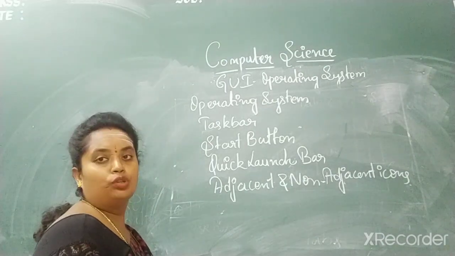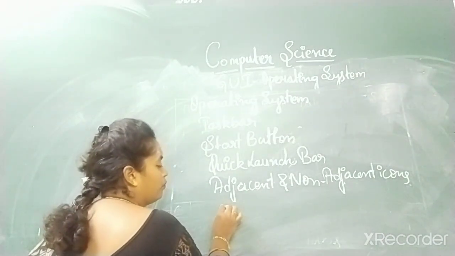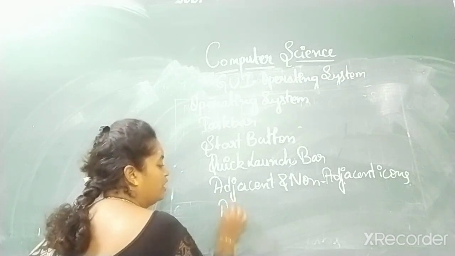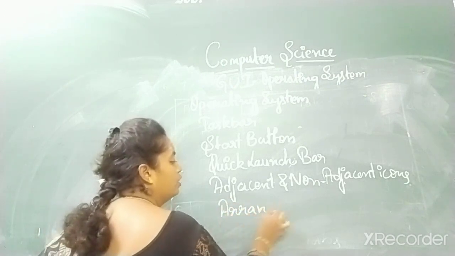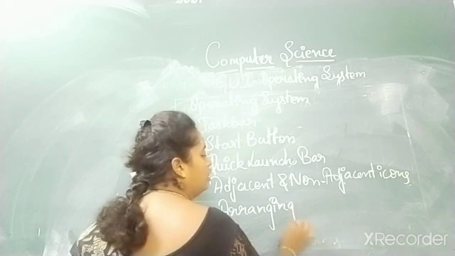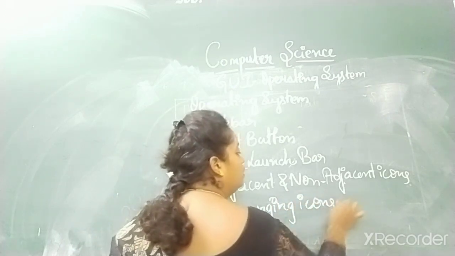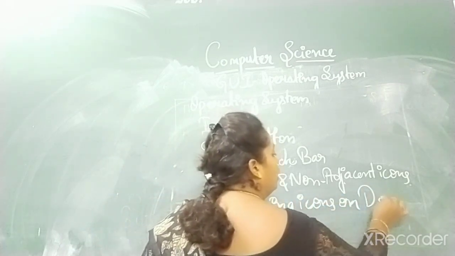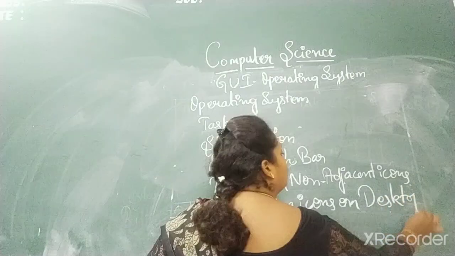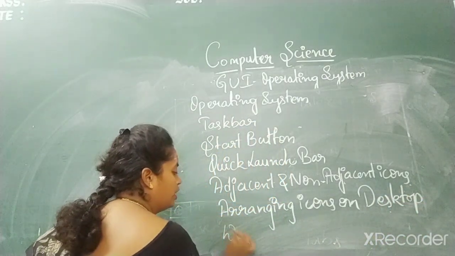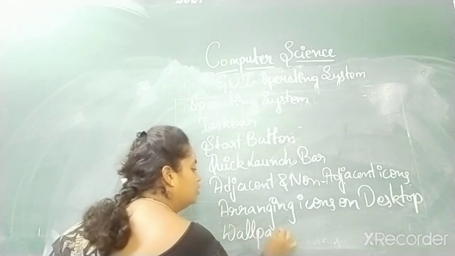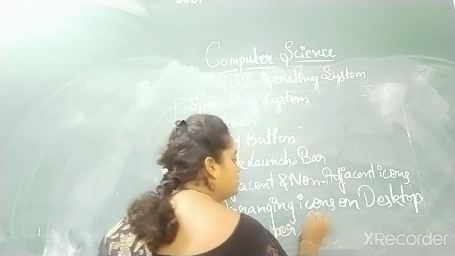After this, arranging icons on desktop. Then changing the wallpaper. Then screensaver.